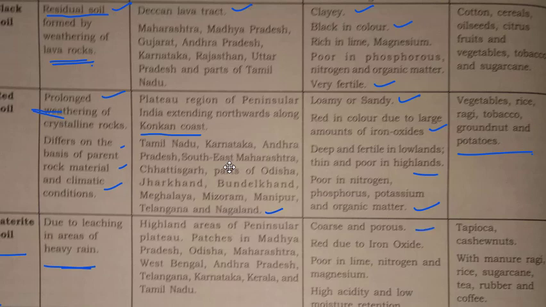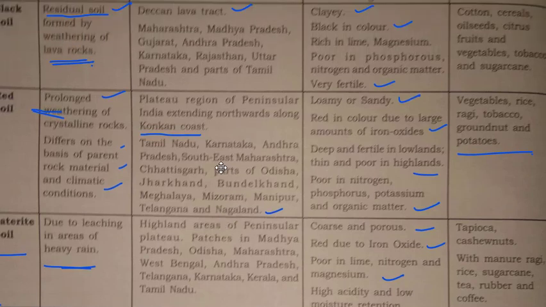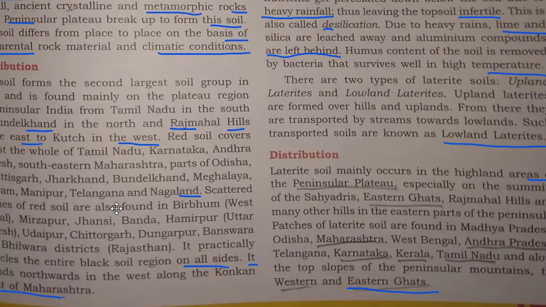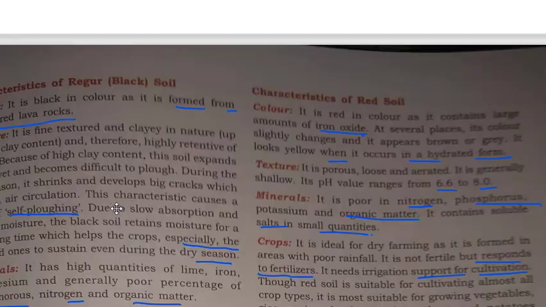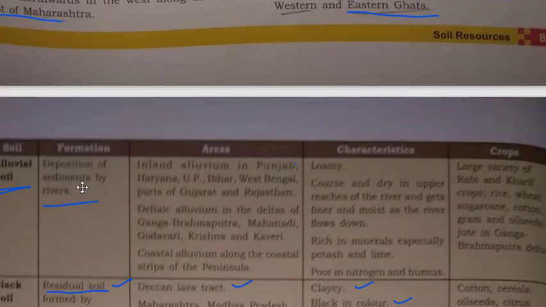They are porous, red due to iron oxide, poor in lime, nitrogen and magnesium, and they have high acidity and low moisture retention. What different crops can we grow here? We can grow tapioca, cashew nut, and with the help of manure we can grow ragi, rice, sugarcane, rubber, coffee, etc. Okay, so in this lecture we have seen what soil is and what the different types of soil are. So let us stop our lecture here.